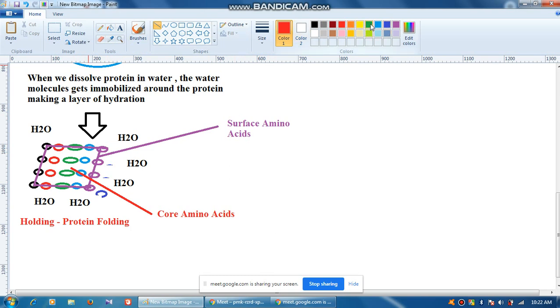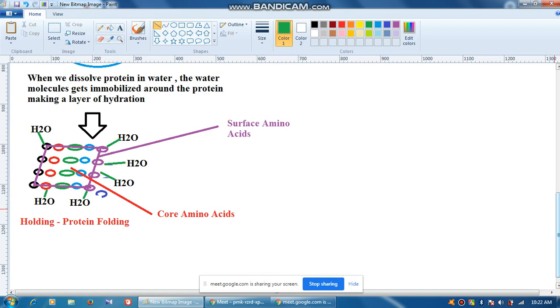Okay, so I'll put here, you see, these are the surface amino acids which are in direct contact with the water molecule, isn't it? Not the interior molecules. Very simple concept. And therefore, how is the layer of hydration formed? Because of the surface amino acids which are there.